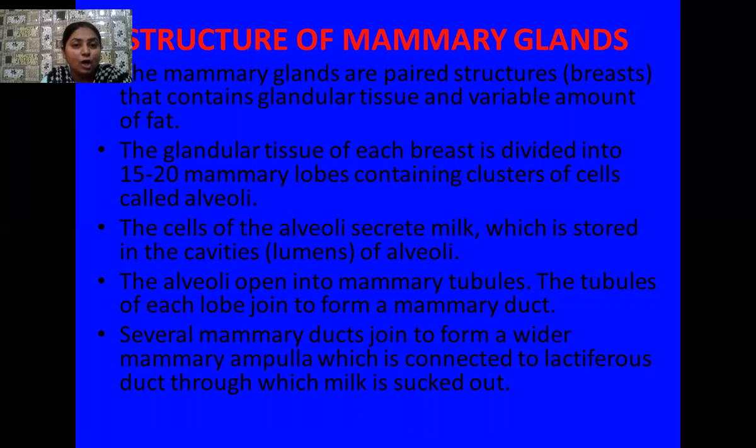The glandular tissue of each breast, which contains these clusters of cells called alveoli, later secretes milk. This milk is stored in the cavities or lumens of the alveoli, and these alveoli open into mammary tubules. The tubules of each lobe join the mammary duct. Several mammary ducts later join to form a wider mammary ampulla. This mammary ampulla is connected with the lactiferous duct, through which the milk is sucked out by the baby.